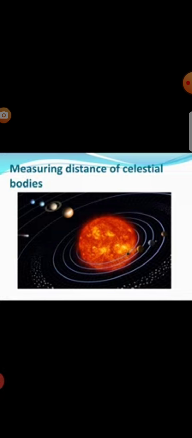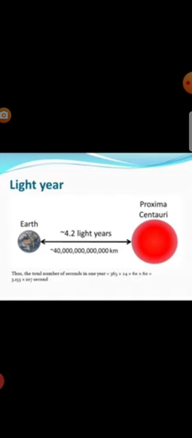One is astronomical unit and the other one is light year. Now we see about the astronomical unit.